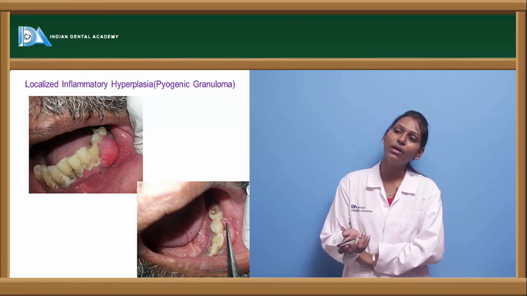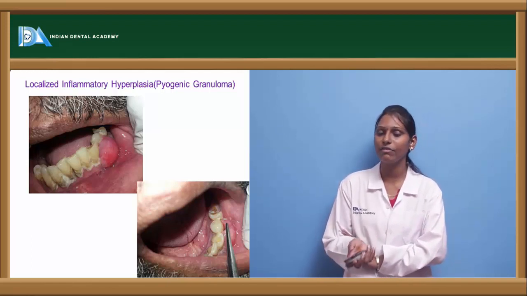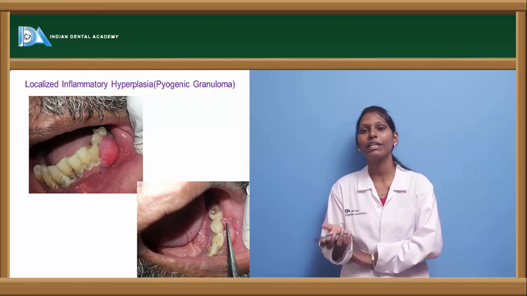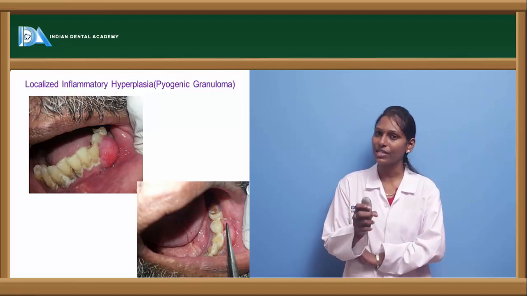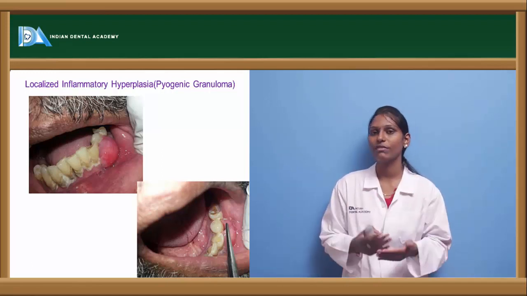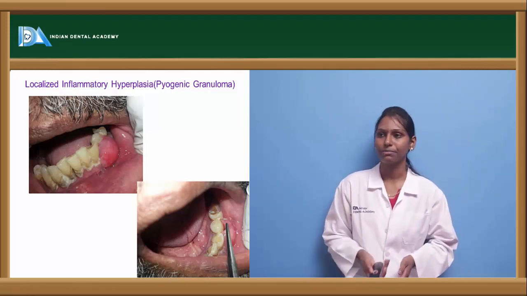Here we can see on probing there was a pseudo pocket present. That is, as the gingiva itself was growing onto the tooth surface, instead of loss of attachment, we can see a pocket there. But actually there was no loss of attachment. It was only because of the overgrowth of gingiva that we could find a pocket there. So this is called a pseudo pocket or false pocket.